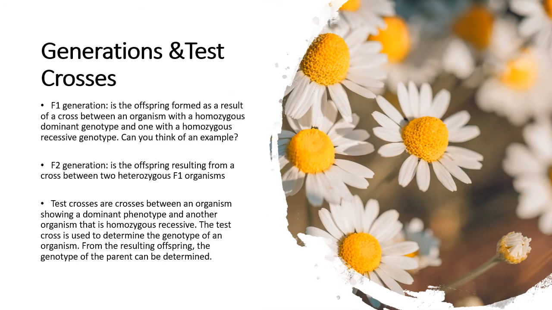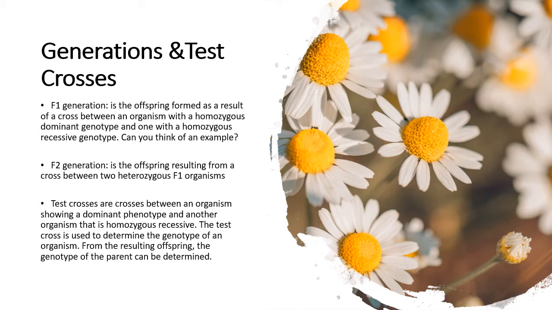Okay, now that we've whet our appetite with crosses, I just want to point out what we call generations and test crosses. Whenever you find questions in CIE exams, you might sometimes encounter the F1 generation. The F1 generation simply means you have a cross between a homozygous dominant genotype and a homozygous recessive genotype.